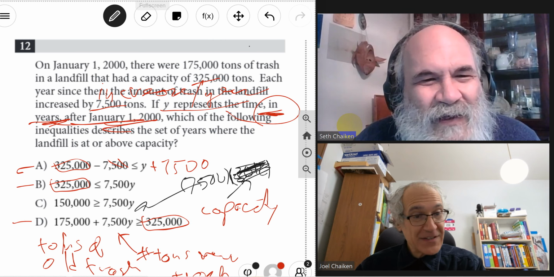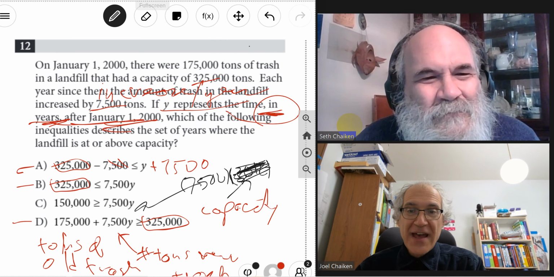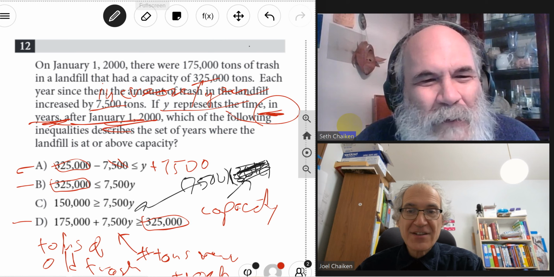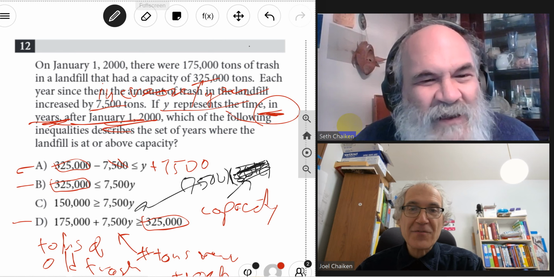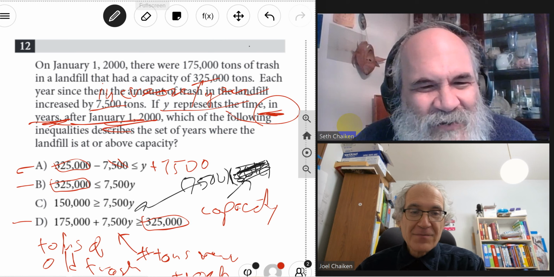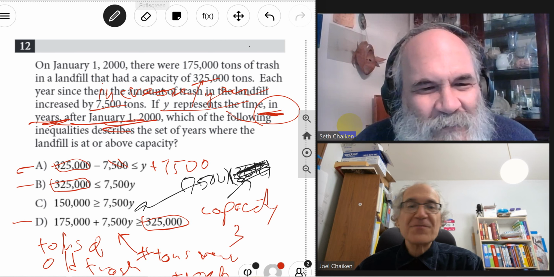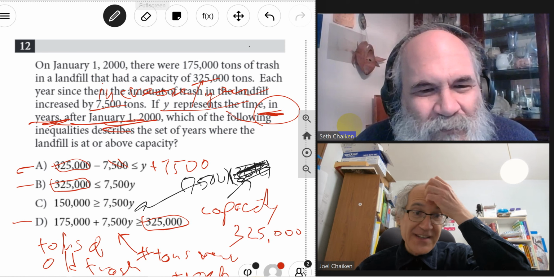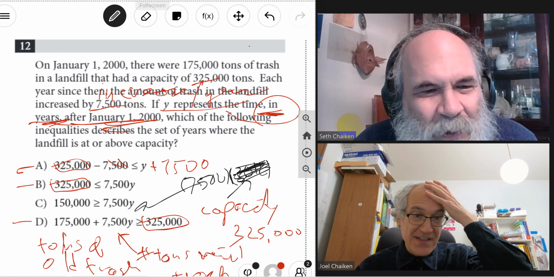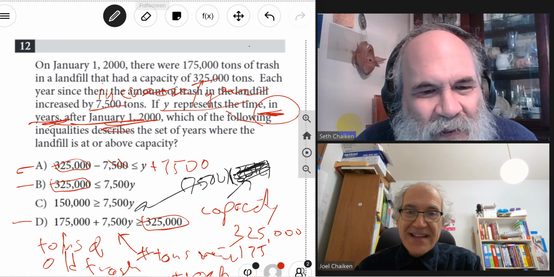Oh, you know what's weird about this problem? Who cares about the years that it's above capacity? It's not supposed to be above capacity. The federal government can't let it be above capacity. The federal government will levy a fine. If you go above the landfill's capacity, the federal government will come in and slap you with a fine of hundreds of thousands of dollars a day. So that's not intuitive.